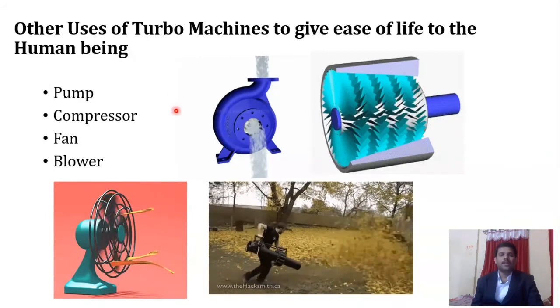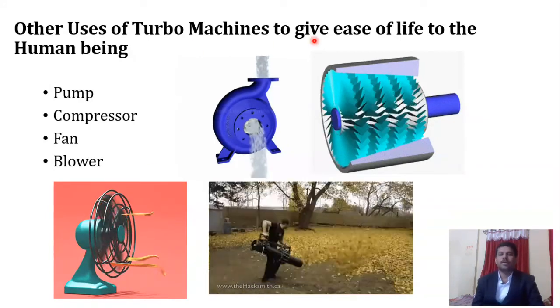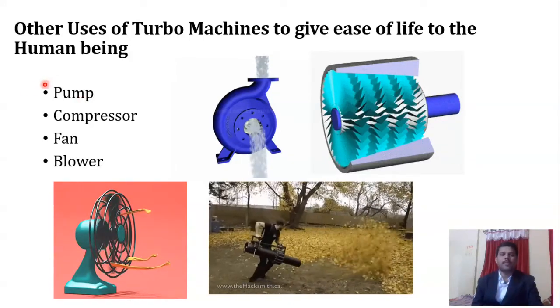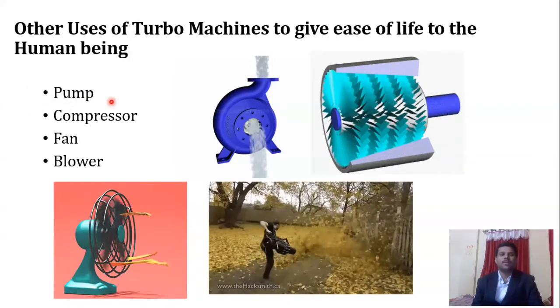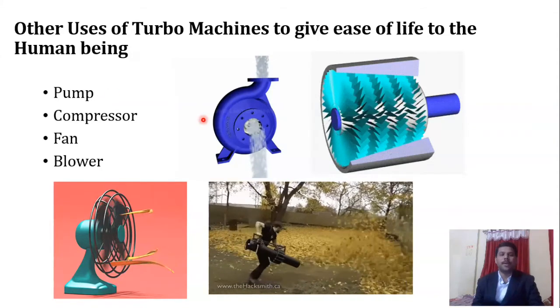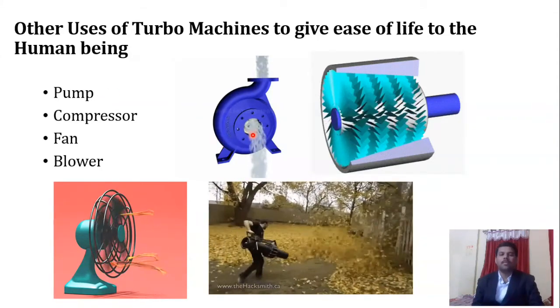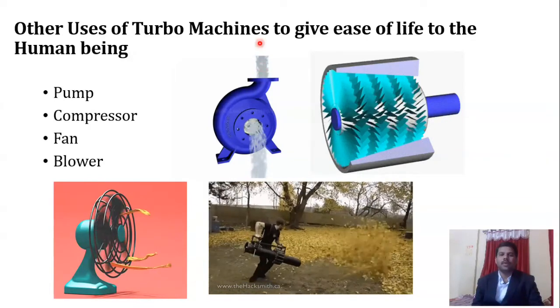Now we will see other machines which give ease of life to human beings. There are different types of machines. We will see those types of machines. Turbo machine, basically a pump. Here you have a pump. In the pump, what will happen? Water is being lifted from a lower elevation to a higher elevation.